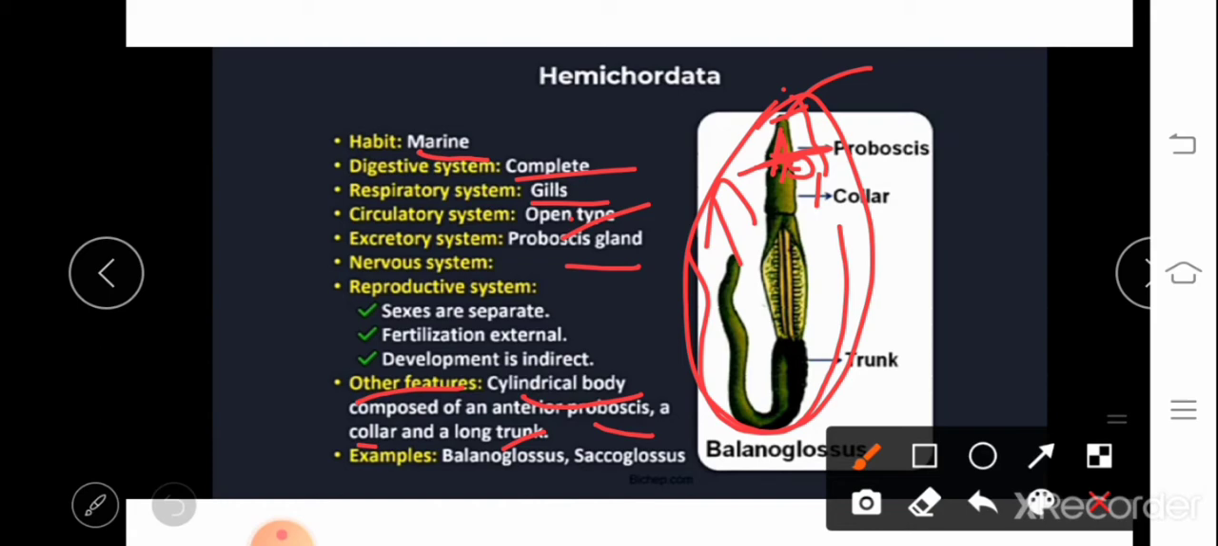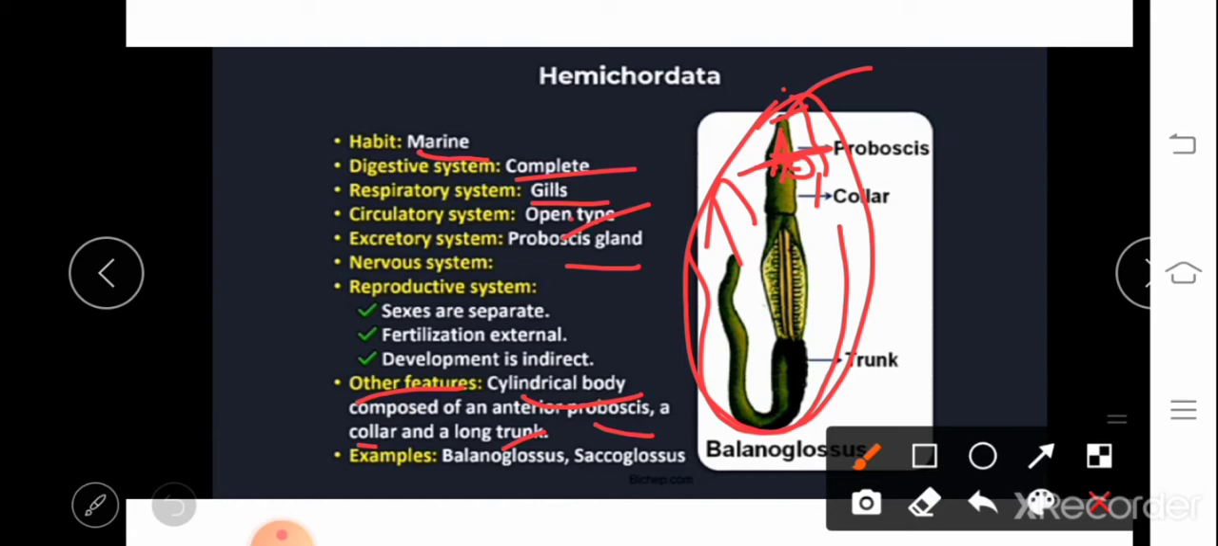So here, the nervous system is present on both dorsal and ventral sides. If it is an invertebrate, it is present on the ventral side. If it is a vertebrate, it is present on the dorsal side. But in Hemichordata, the nerve cord is present on both sides.